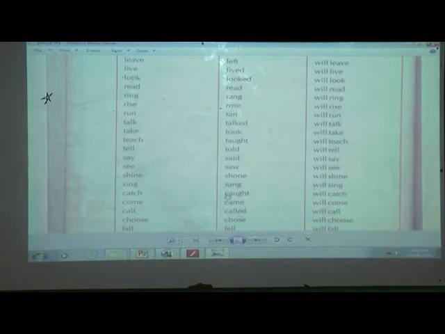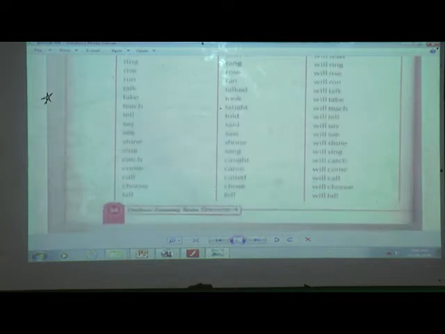Catch, caught, will catch. Come, came, will come. Call, called, will call. Choose, chose, will choose. Fall, fell, will fall. Come to the next page.